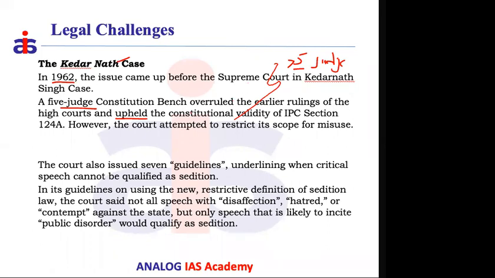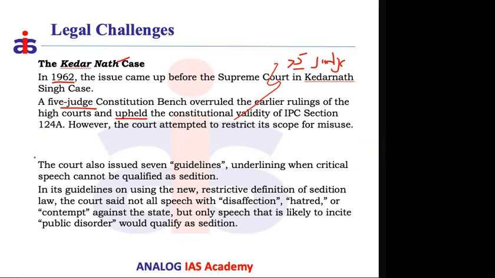And likewise here also, they examined, against 19(1)(a), which is the right to freedom of speech and expression, whether the sedition law is violating any of the fundamental rights given to citizens. And here the constitutional bench decided that it is not violating the fundamental right, and there is no problem with the validity or existence of 124A in the IPC.